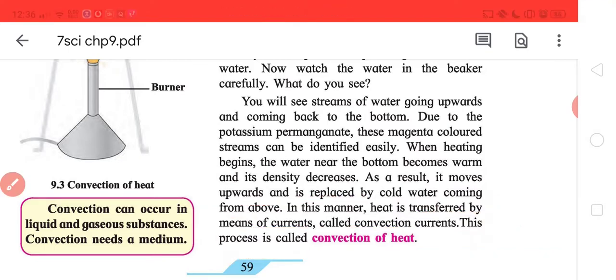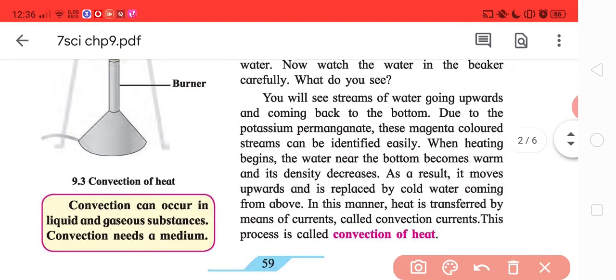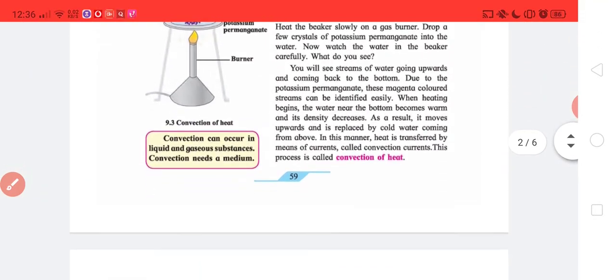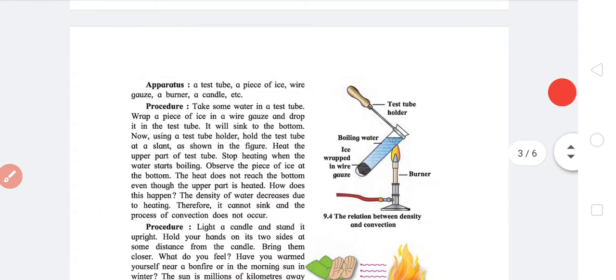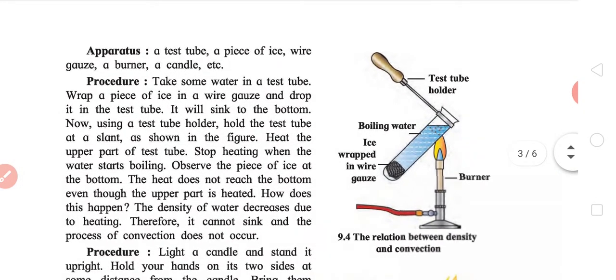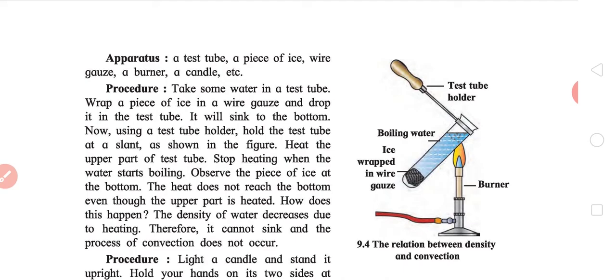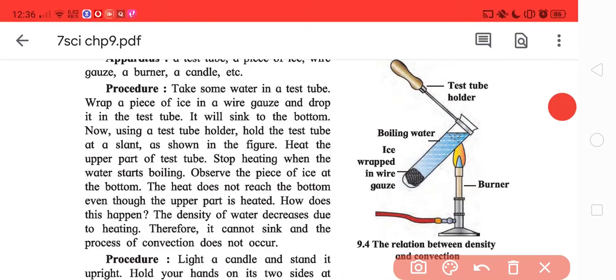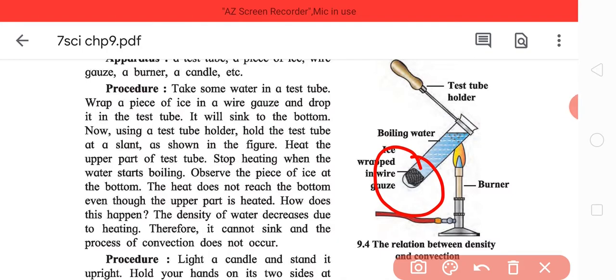As I told you, convection can occur in liquid and gaseous substances. It needs a medium. So, one of the apparatus. In the previous case we put the water here. Now what will happen if we change the source and place the water above? So this is the experiment we do.